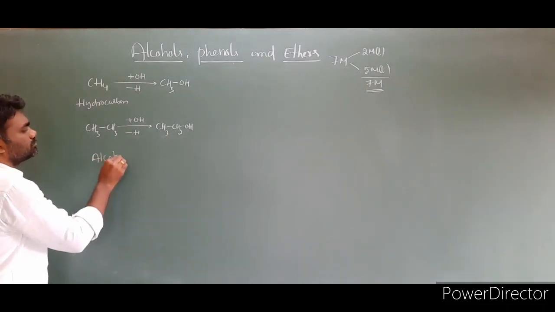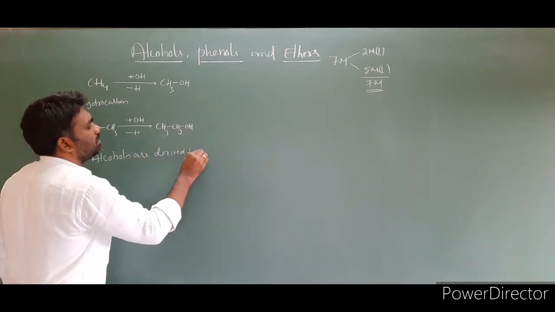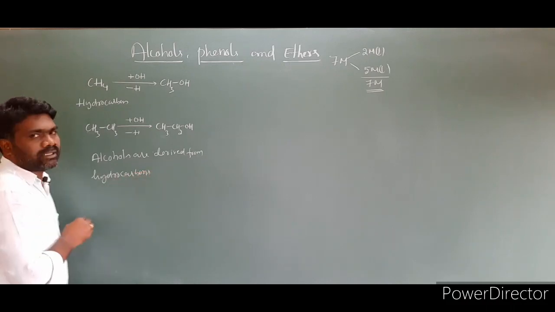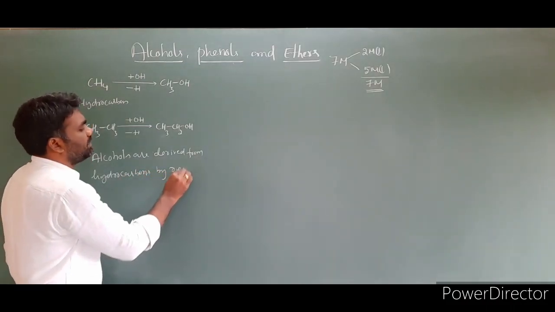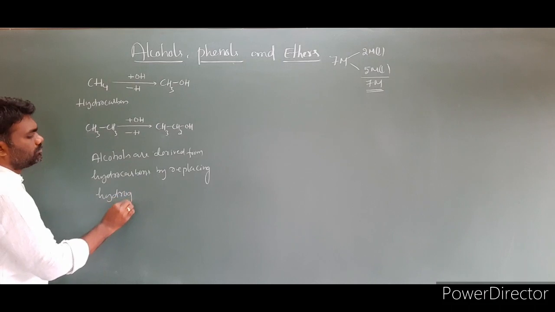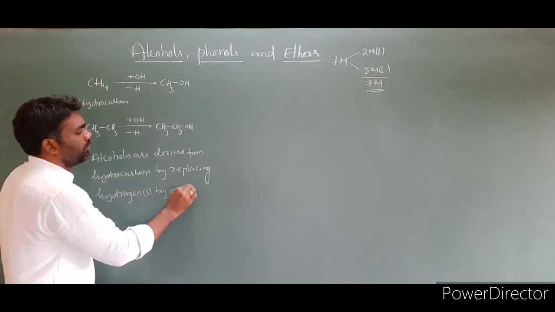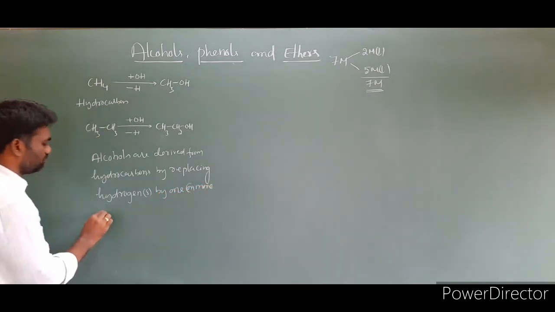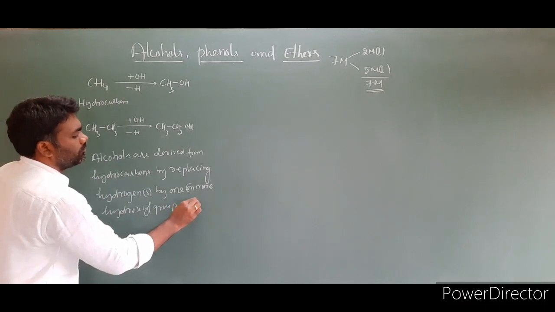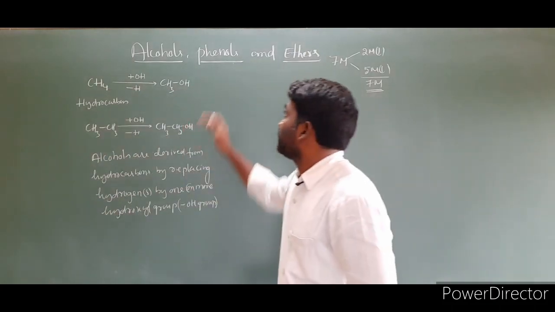Alcohols are derived from hydrocarbons by replacing one or more hydrogens by one or more hydroxyl groups, simply OH groups. So this is alcohol. Now let us look into the phenols.